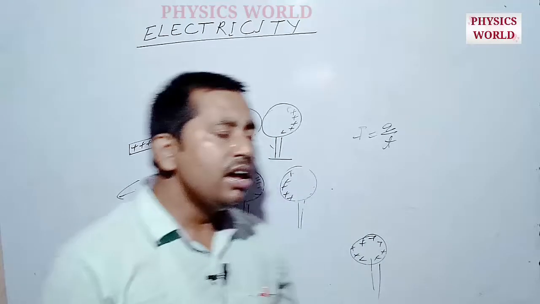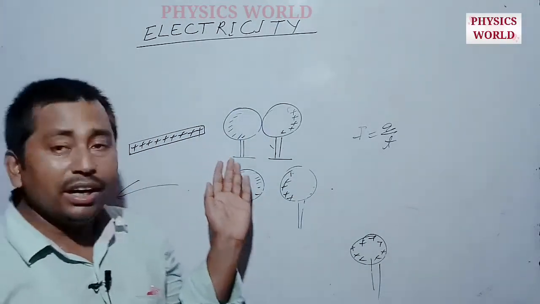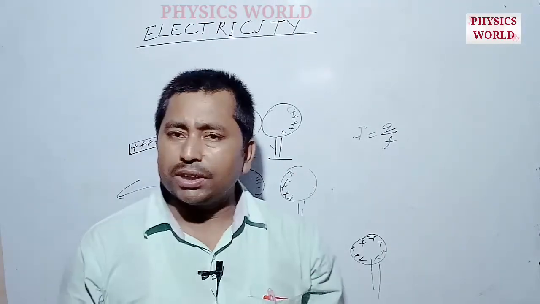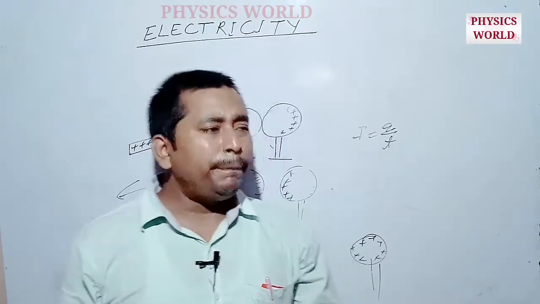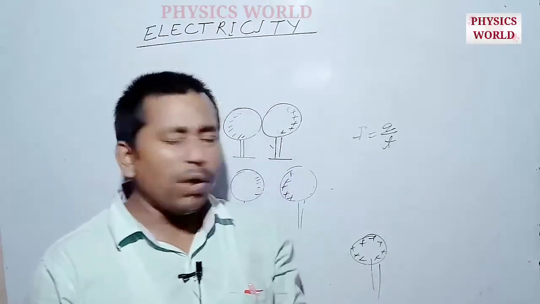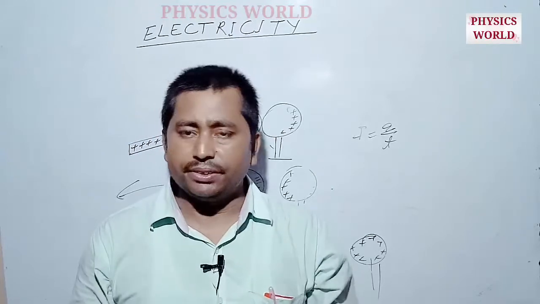Okay, so let us talk more about electric potential. What is the electric potential? As we know, if we want to bring a unit positive charge from infinity to any point in the electric field, then we have to do some work.